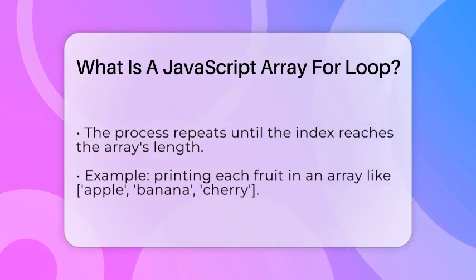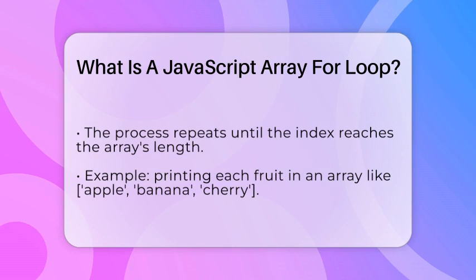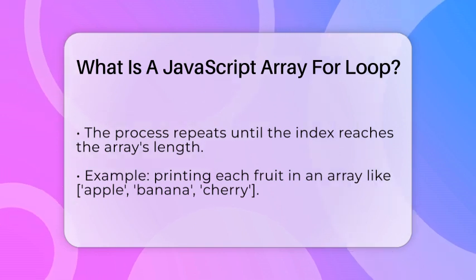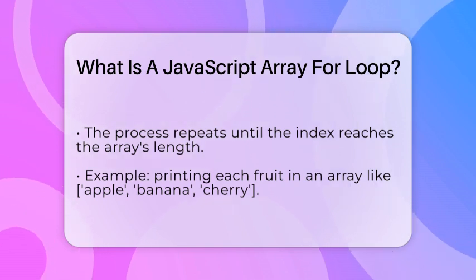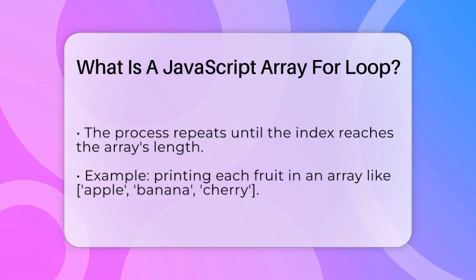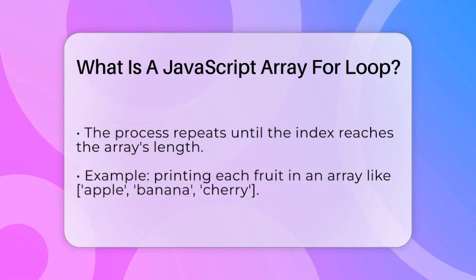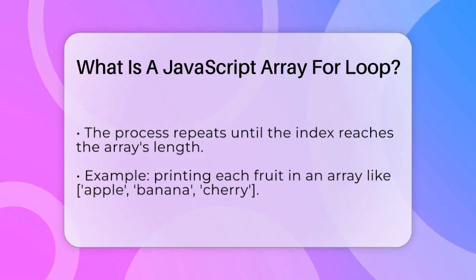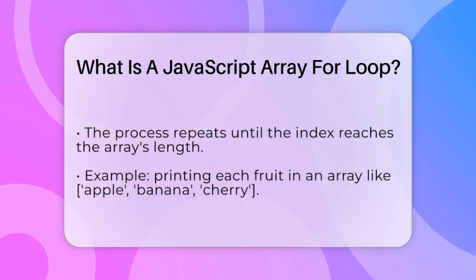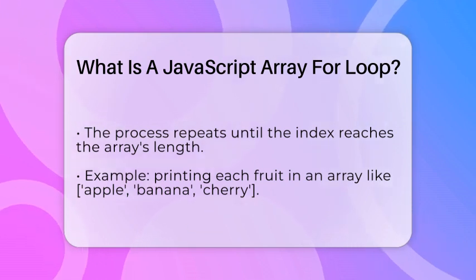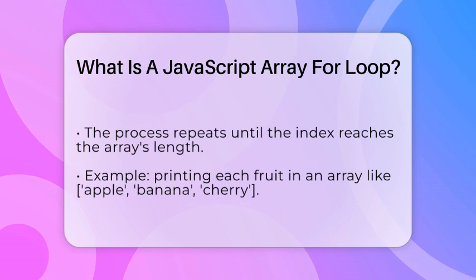Using a for loop with arrays gives you full control. You can access each element directly by its index, change elements as you go, or even stop the loop early if needed. It's especially useful when you need to know the position of each item or do something specific at certain points. Compared to other methods like for...of or forEach, the traditional for loop is more flexible.